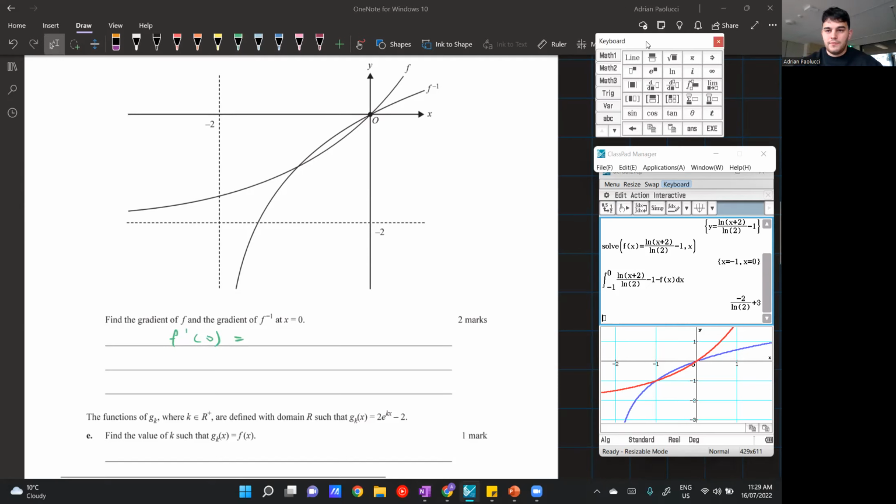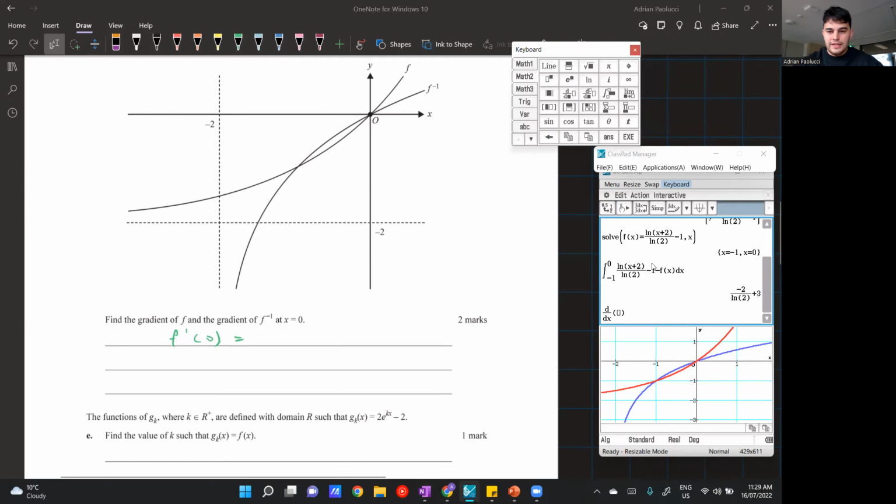So how to do it on the calculator is I do d dx of f of x, and so that's the derivative, and then I just substitute in x is equal to 0. So I just use that vertical line, and that just substitutes in a value. So I get 2 log e of 2. Again, ln is log e.